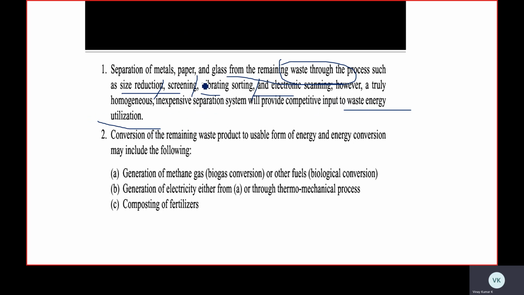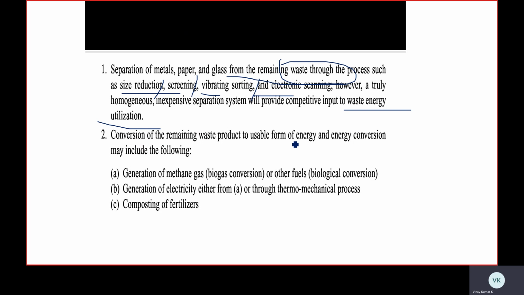Then comes conversion of the remaining waste products to usable forms of energy. We convert the waste products into some useful forms, and waste energy also.